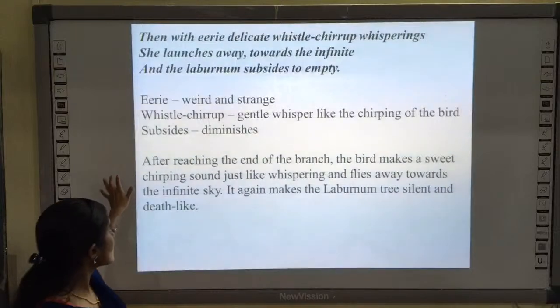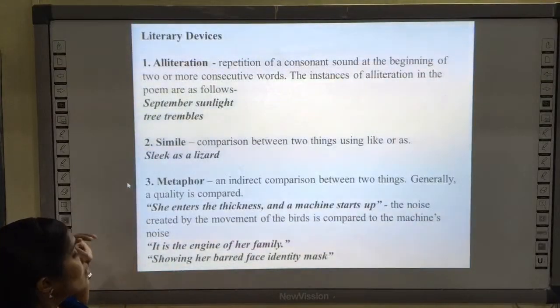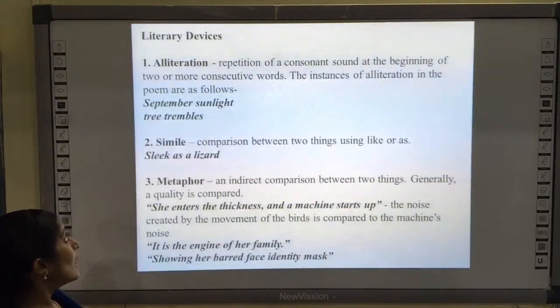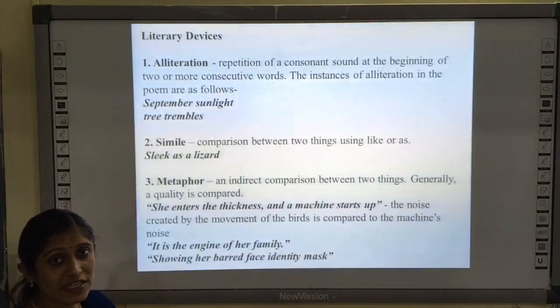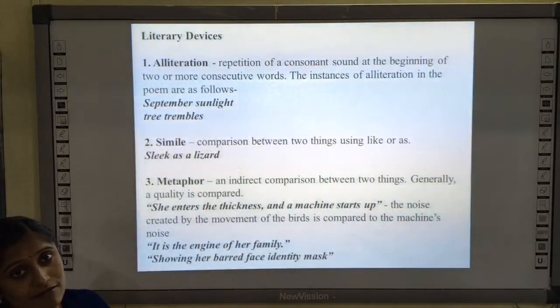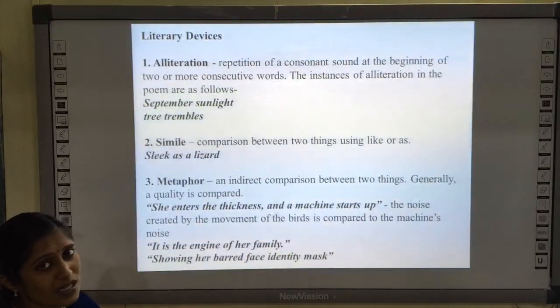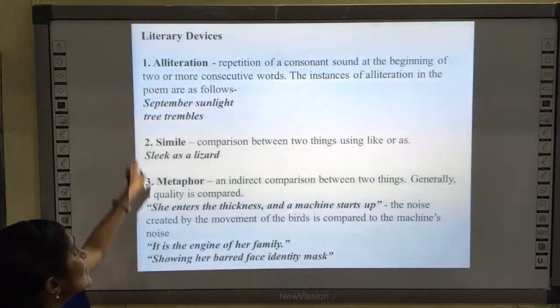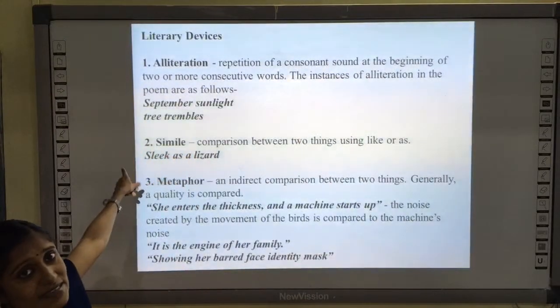Okay, so that's the poem, and let's see what literary devices are used in the poem. Alliteration. And what is alliteration? It is the repetition of a consonant sound at the beginning of two or more consecutive words. Alliteration is the repetition of consonant sounds in the same line. The examples of alliteration in the poem are: September sunlight, S.